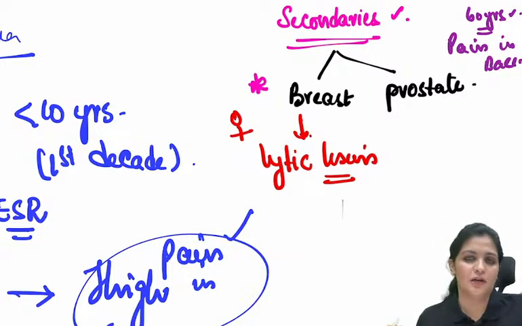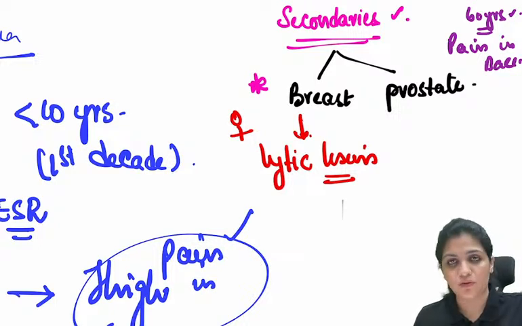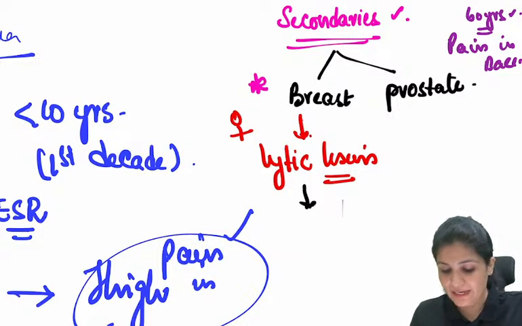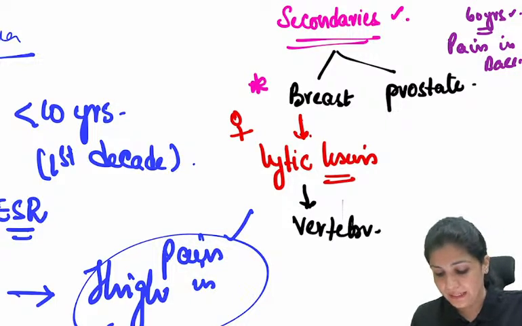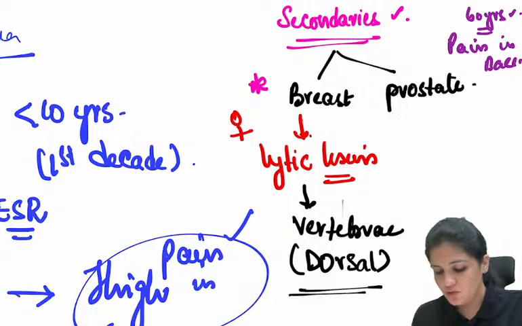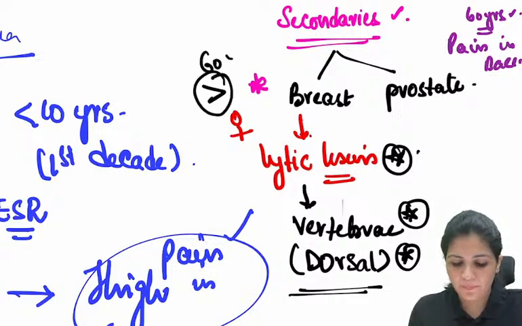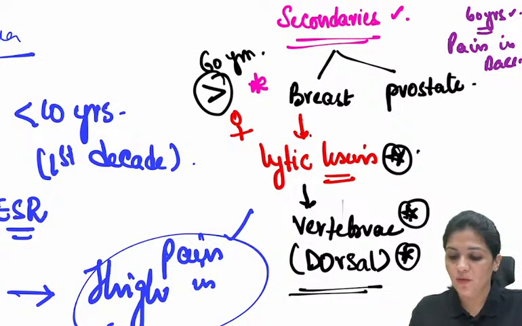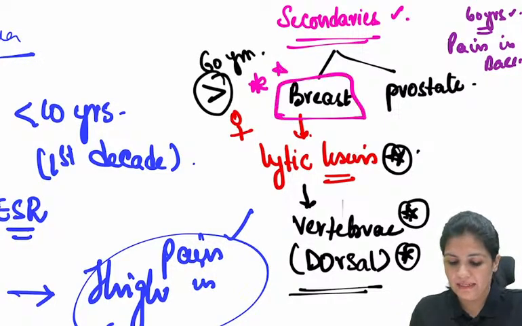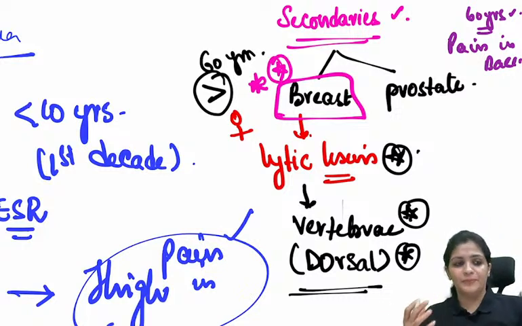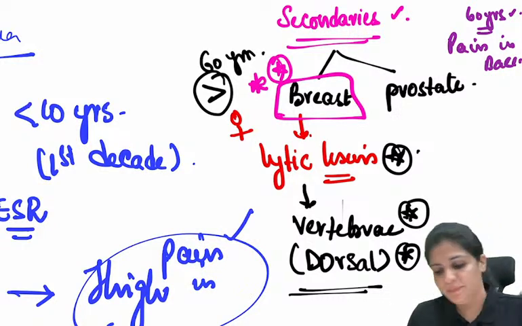So breast, absolutely it is, right? So whenever you see a lytic lesion, especially in the vertebrae, that too the dorsal vertebrae, in an elderly female, you have to always suspect the secondary could be from the breast.